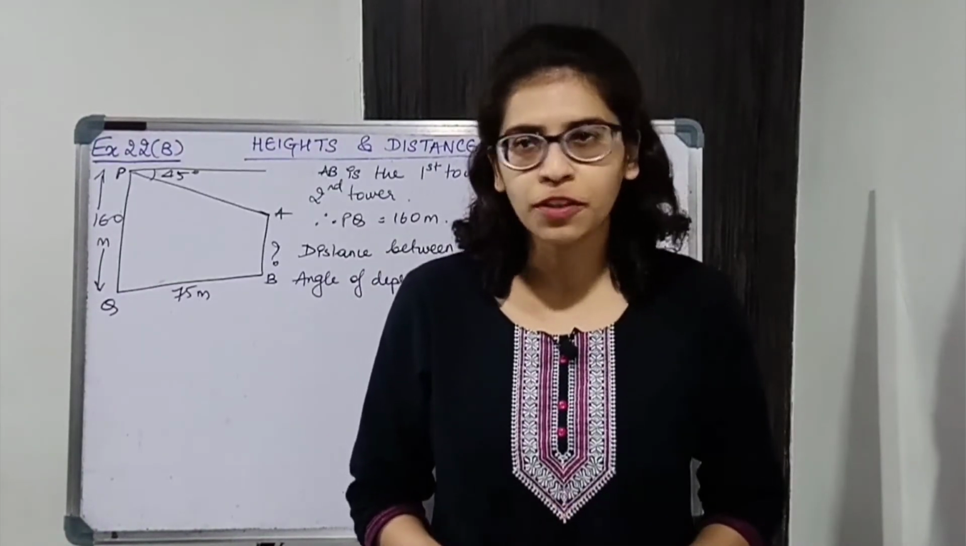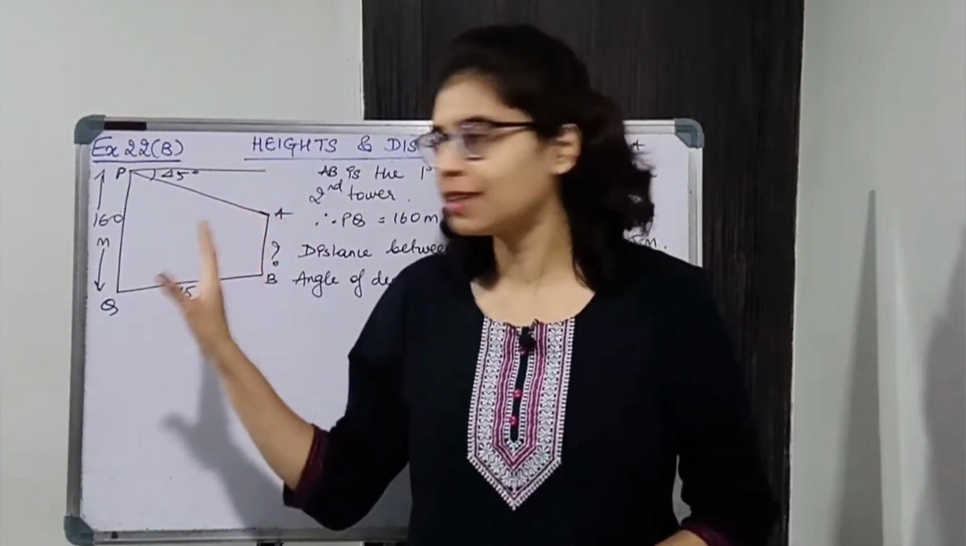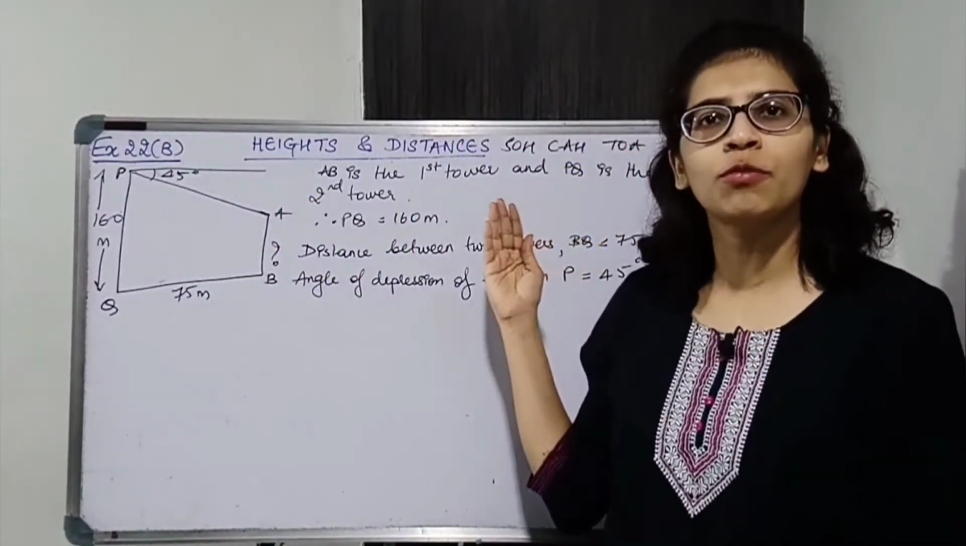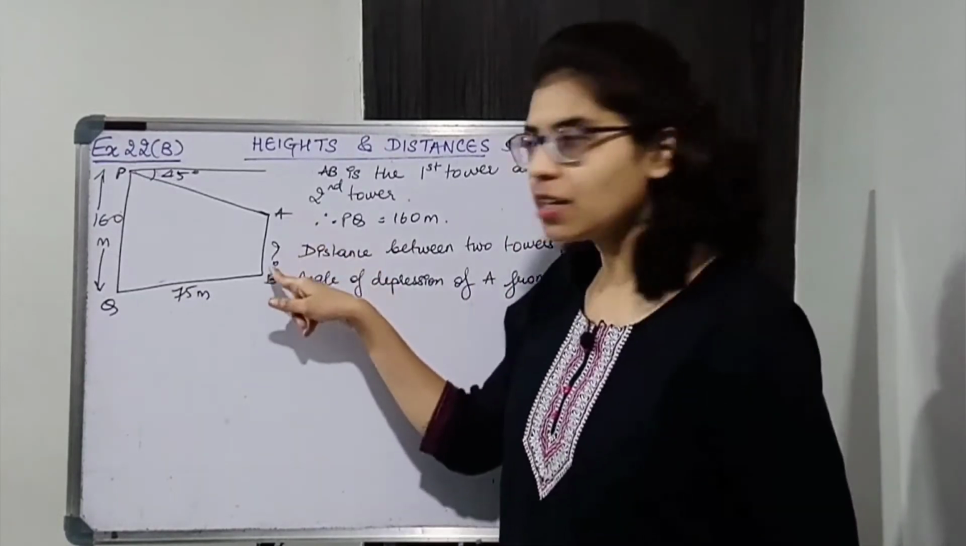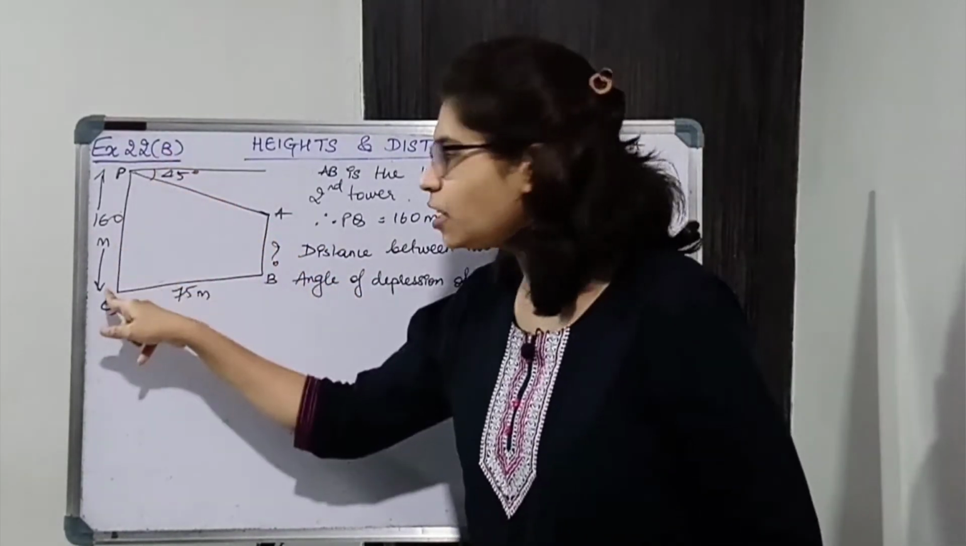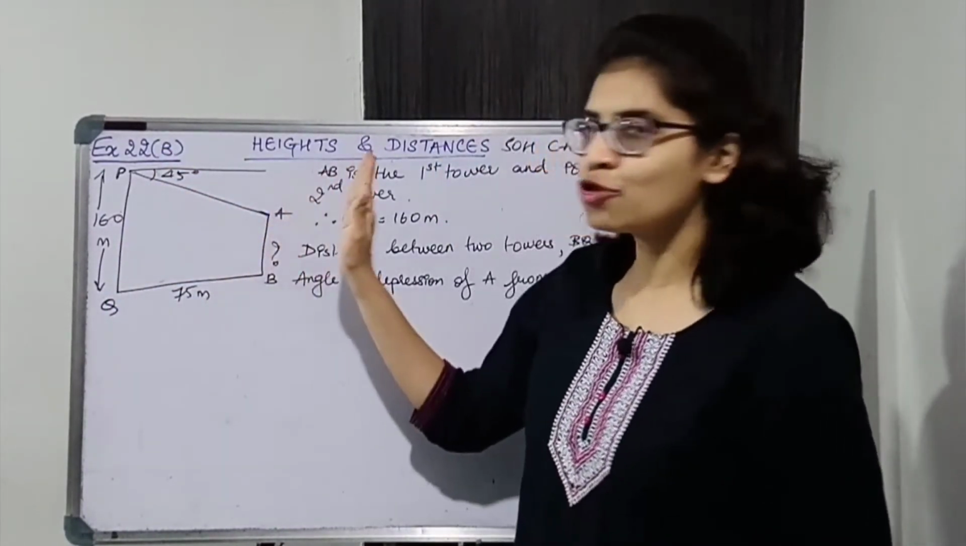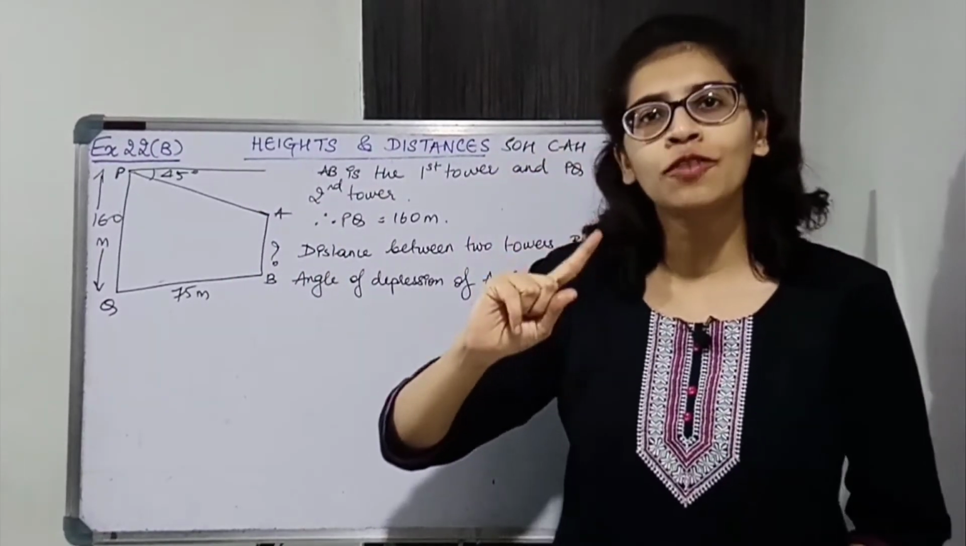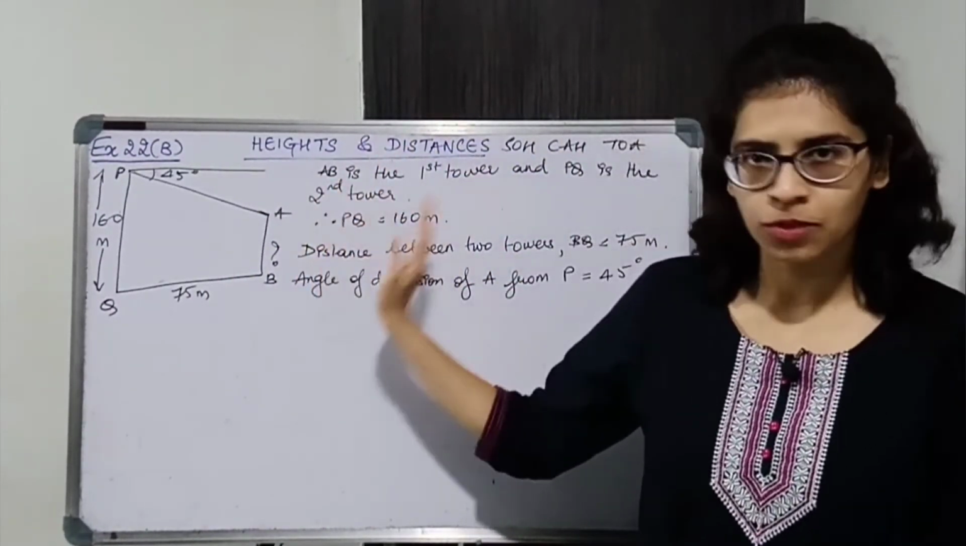Now we'll draw a proper figure. Okay. So draw a proper figure and then write down the given information. All right. So AB is the first tower. PQ is second tower. AB is shorter because जो tower का angle of depression दिया है that will be the shorter one. Okay.